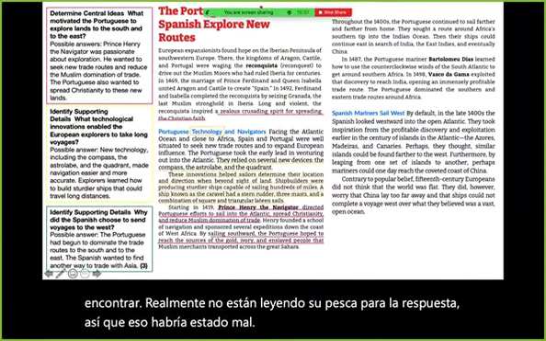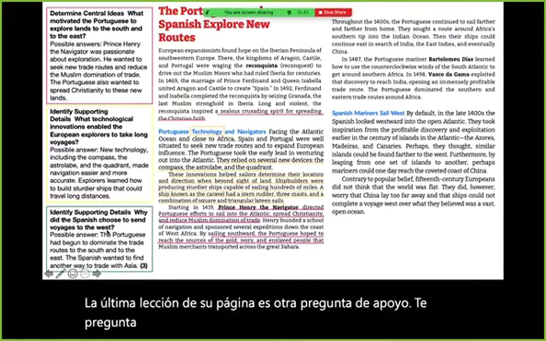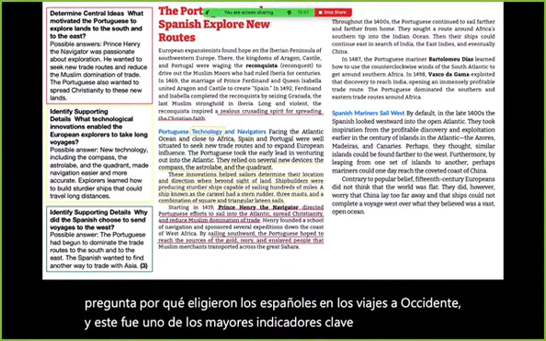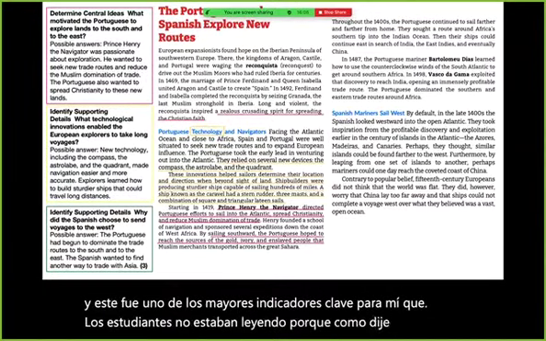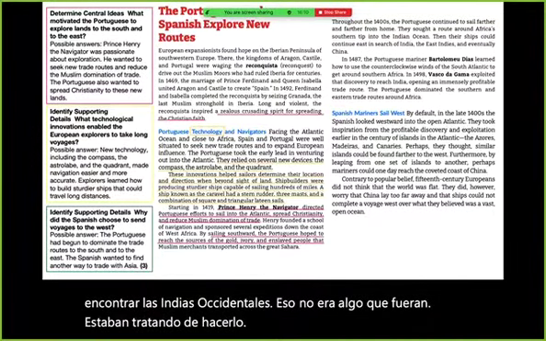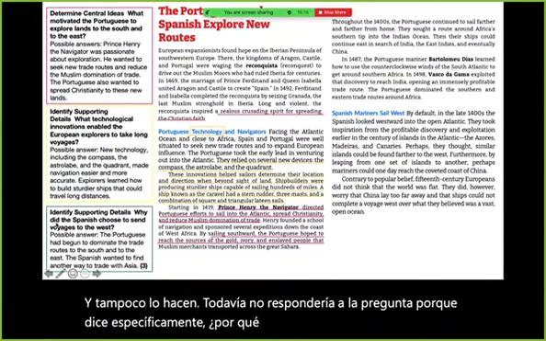The last question on this page is another supporting detail question, and it asks you, why did the Spanish choose to send voyages to the West? And this was one of the biggest key indicators to me that students were not reading, because, like I said before, I got a lot of people saying things like, because they were trying to find the West Indies. They were not trying to find the West Indies. That was not something that they were trying to do. And it still wouldn't answer the question, because it specifically says, why do they choose to send voyages to the West?